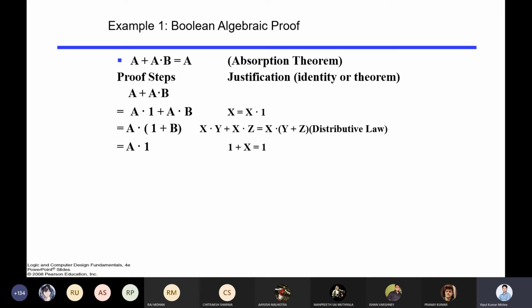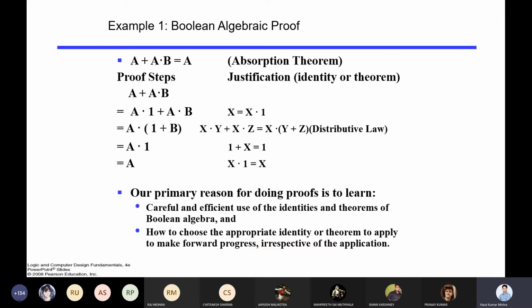So it will remain A dot 1, and A dot 1 is A. So based on that, you will get your final value as A, and this is the same as what the absorption law says, right? This is just a general proof, but you can make other proofs as well. That is up to you when you want to complete your proof or do that exercise.